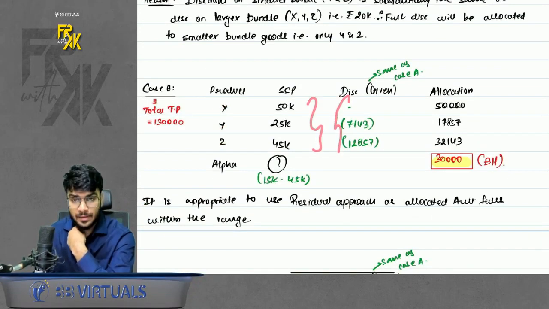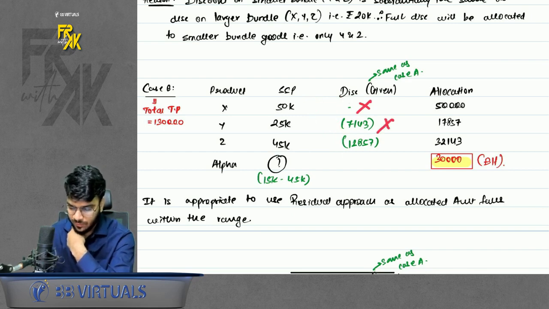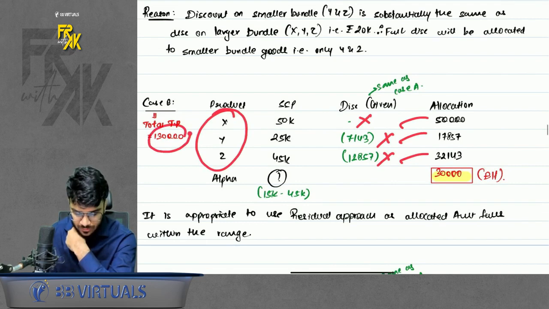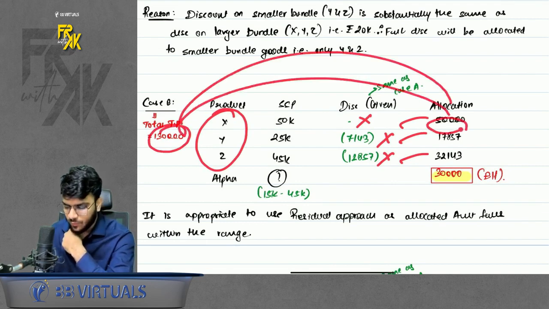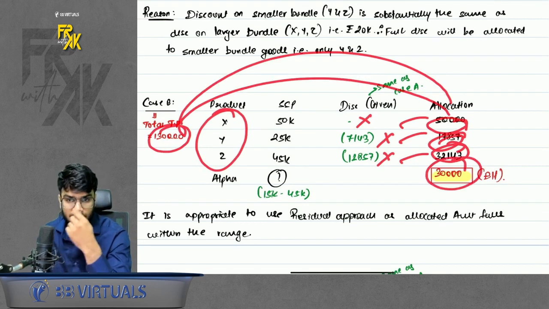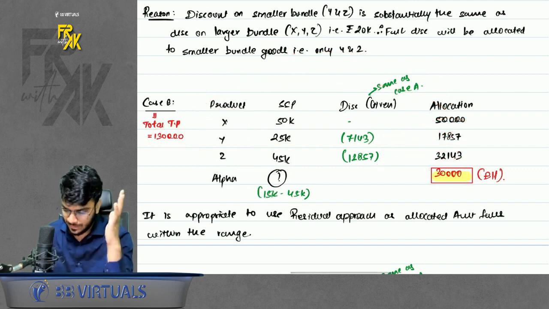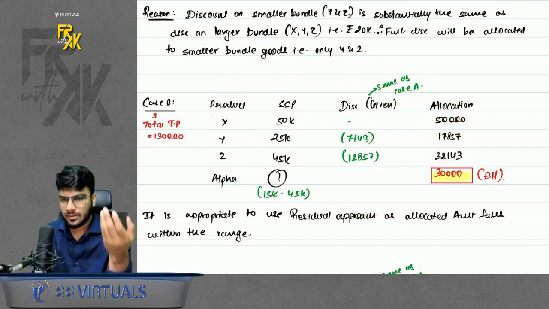You can use from case number A. On X, you are not giving discount. On Y and Z, you give discount. After discount value, you have of first 3 products. So you are charging 1,30,000. Deduct the after discount value of all 3 products. You get the price of alpha. For alpha, you are charging 30,000 rupees. Is it within the range? The answer is yes. You can use residual approach.